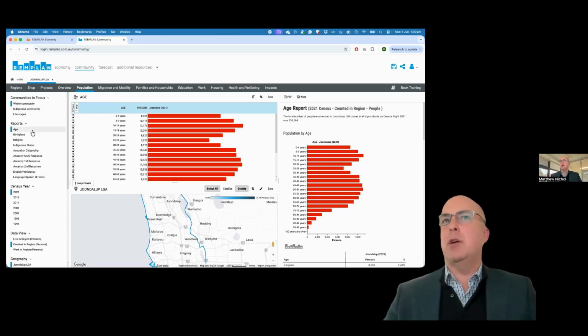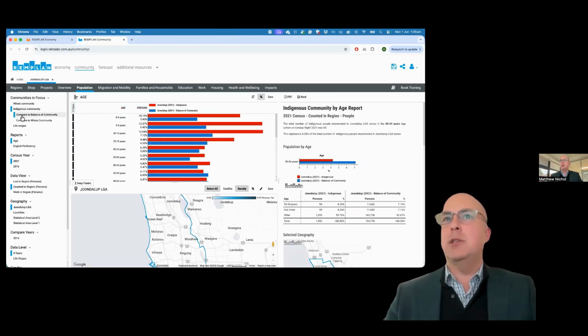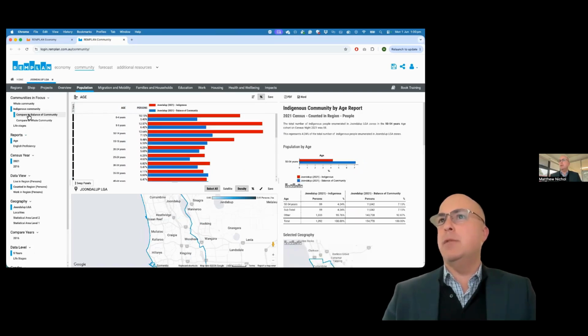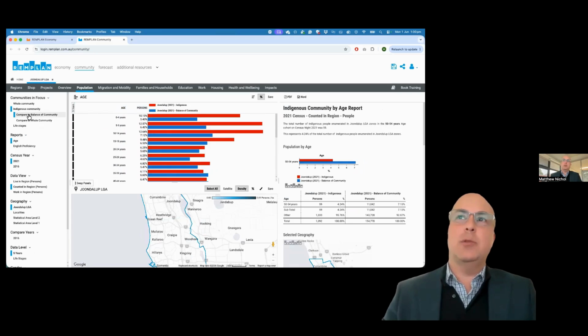A couple of years ago, we added our first community in focus, which was looking at people in the Indigenous community. It basically just highlights everyone living in Joondalup who identifies as being Indigenous, and then you can compare it with the balance of the community and see if there are differences in distribution. It could be work, occupations, incomes, health conditions.